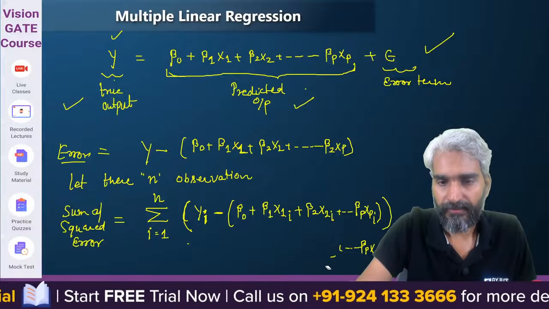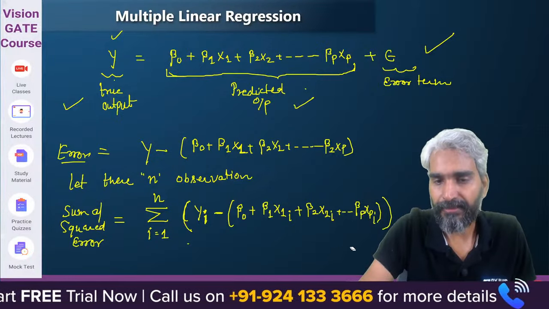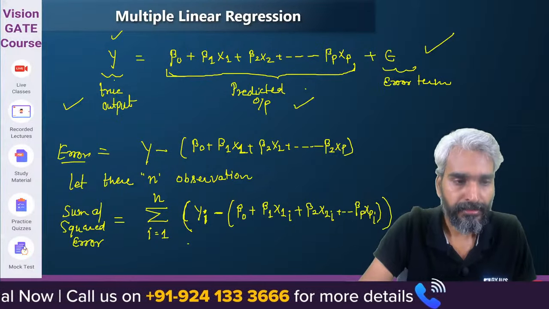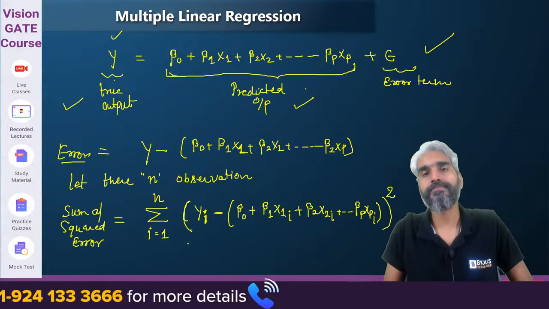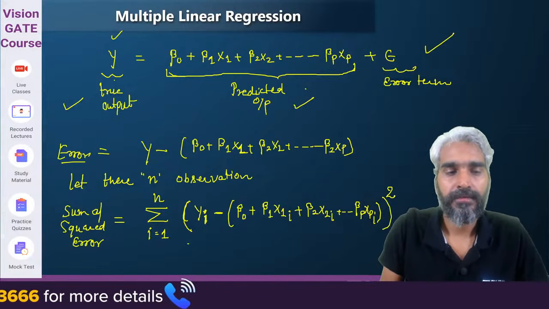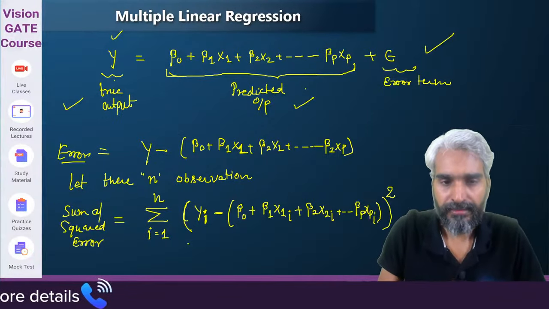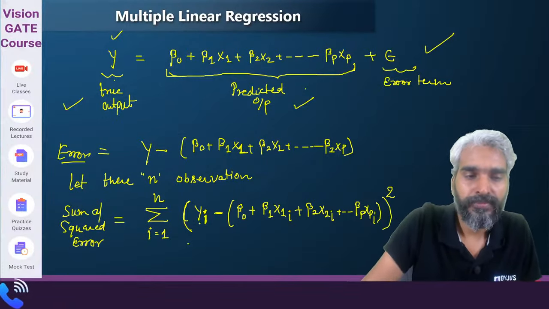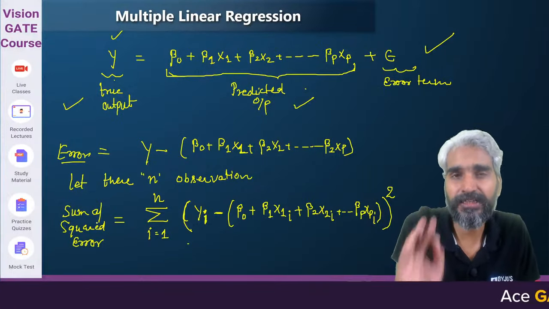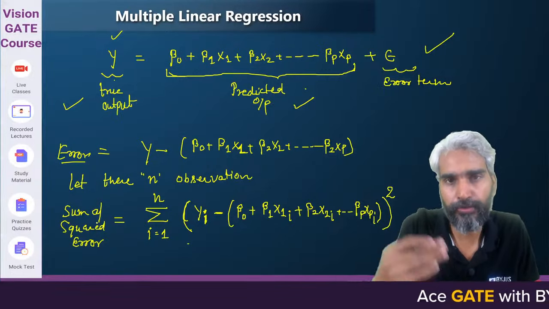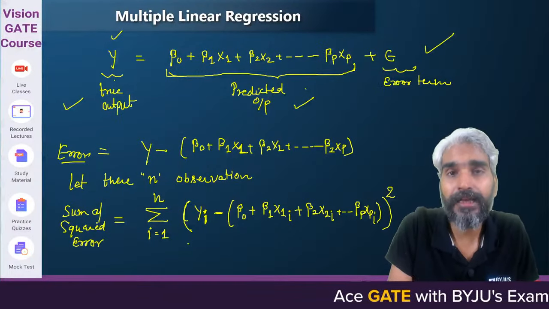But obviously, we are trying to define the sum of squared error. Therefore, for this error, we will perform the square of this. Sum of squared error. Clear? Now what will happen? With respect to this sum of squared error, we can differentiate it. We can partially differentiate it with respect to beta 0, beta 1, beta 2. And how many equations will be there?